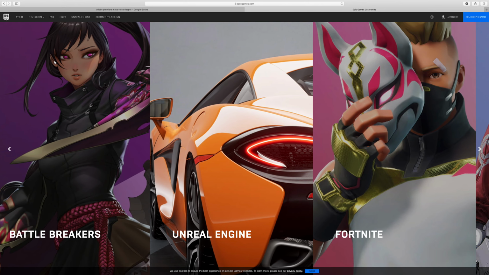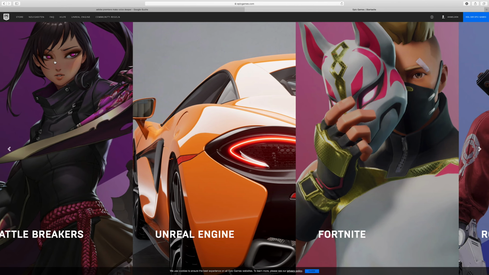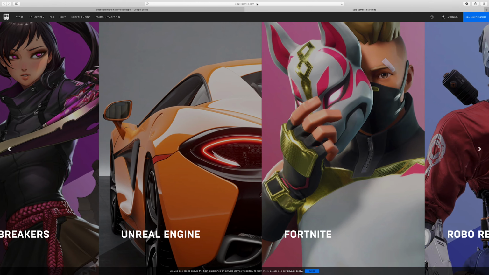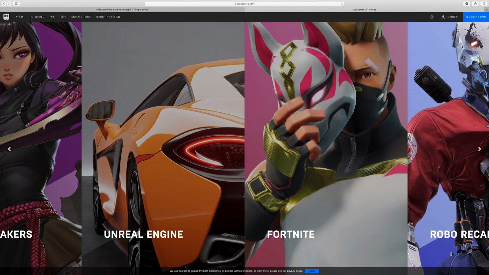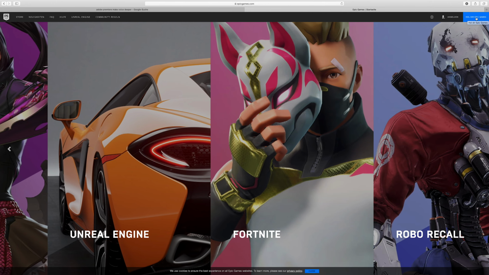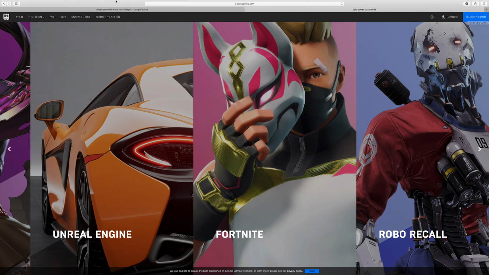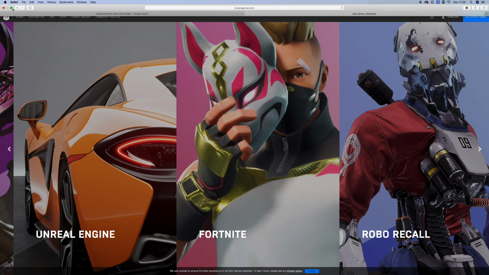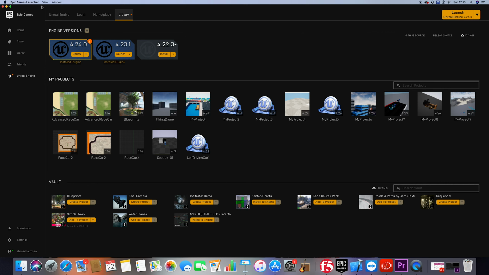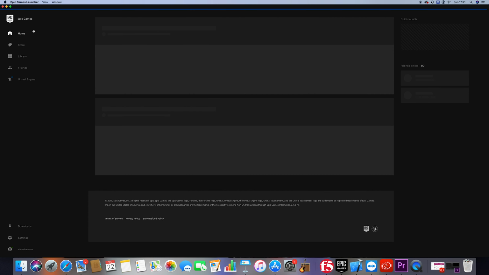Before we start using Unreal, we need to install it, of course. And in order to install it, you need to go to epicgames.com and then create an account if you don't have an account there. Then install the Epic Games Launcher from here. So I will assume that you have it already installed. When you open the Epic Games Launcher, you would get into this home page. What we need to do first is to install the game engine, Unreal Game Engine.